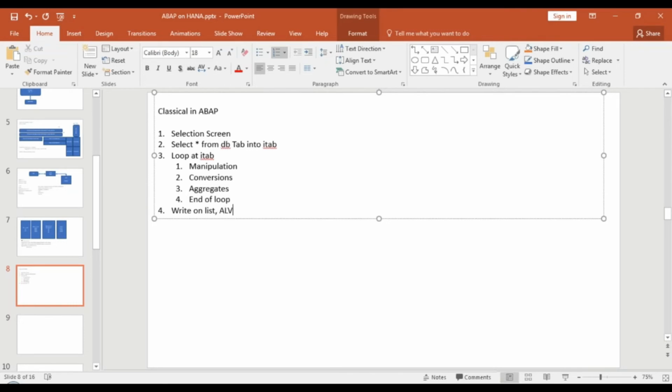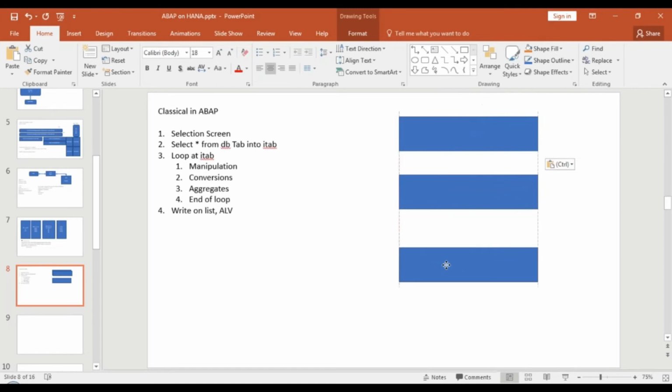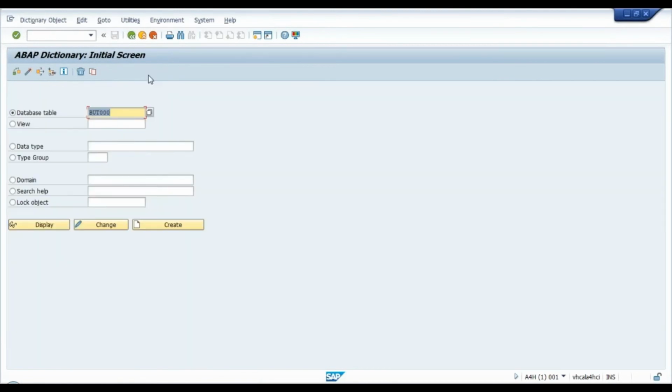Yeah. Now, what happens behind the scenes when you do this? Let's look at what happens behind the scenes in our 3-tier architecture. So you have all your data stored in SAP HANA, you have your application layer and presentation layer. In this case, what you're doing is you are telling the database select star from DB. So if you are using the MARA table, how many columns does your MARA table have? Anybody? Do you remember how many columns your MARA table has?